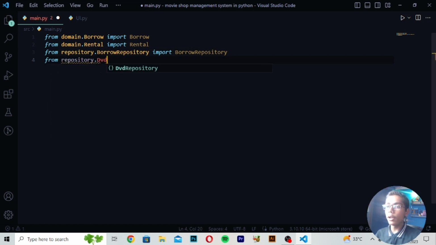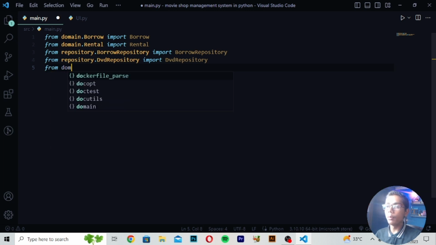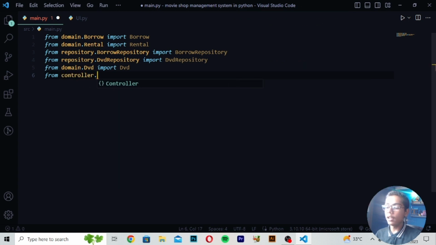Then this time you have to write DVD repository, and I will be now just writing here DVD and write here repository. And now you have to just move down, right here from domain. Then you have to just write here DVD and write here import. And after writing import, I will be writing DVD.